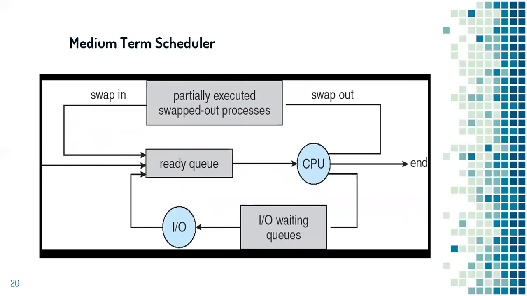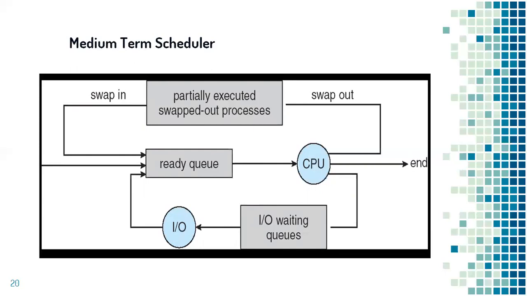In such cases, there is another type of scheduler known as medium-term scheduler, which is also present in the operating system. This medium-term scheduler will remove some of the processes from CPU contention. In fact, it will swap them out from ready queue to another queue.